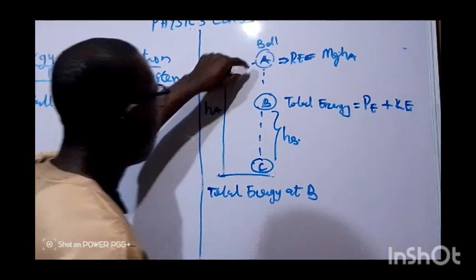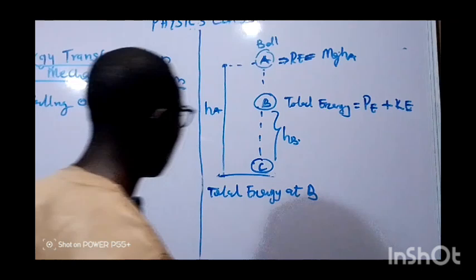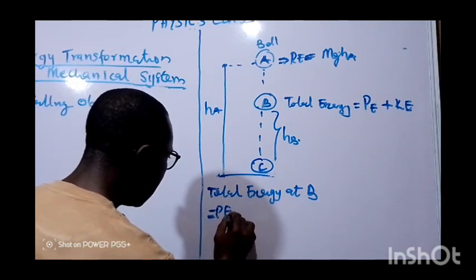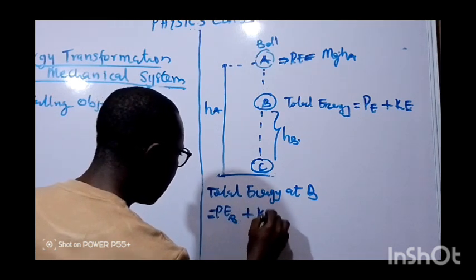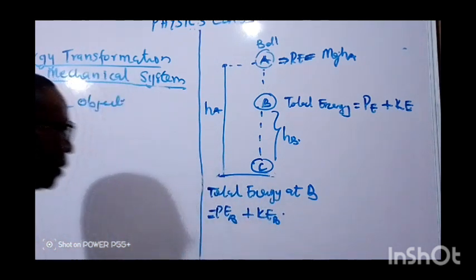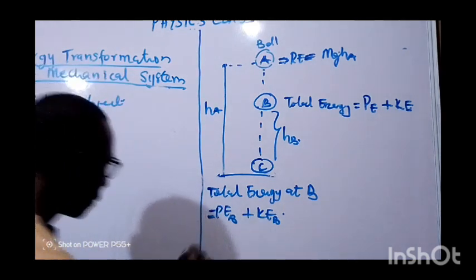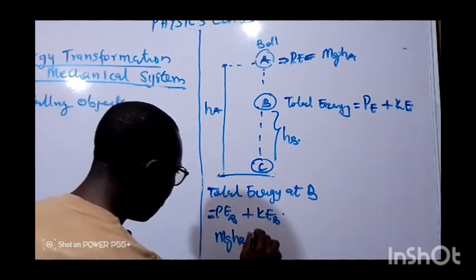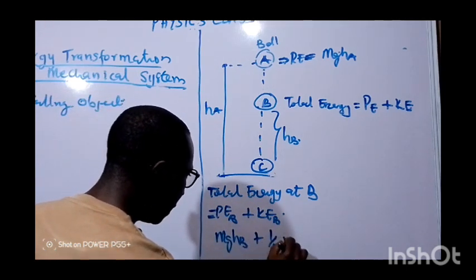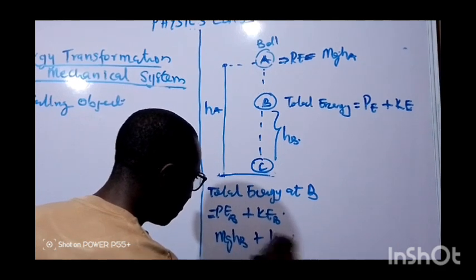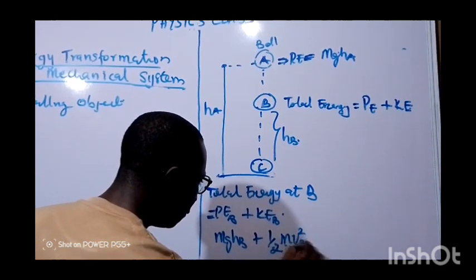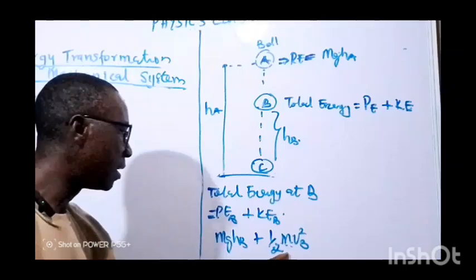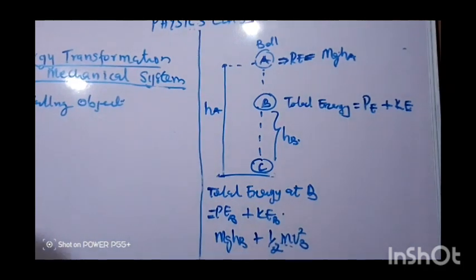But the kinetic energy must be energy in motion. So we are going to have potential energy at B plus kinetic energy at B. That gives us mgHB plus half mv squared B. That is the potential energy at B plus kinetic energy at B. We form the total energy at B.